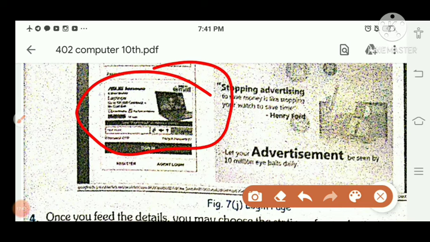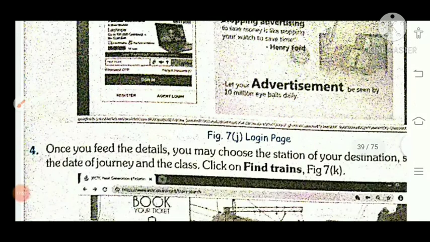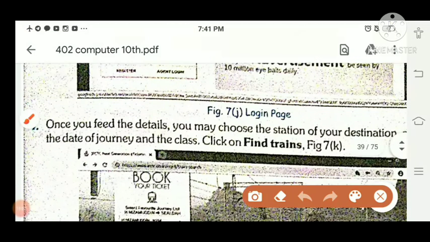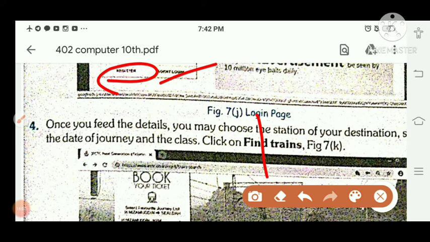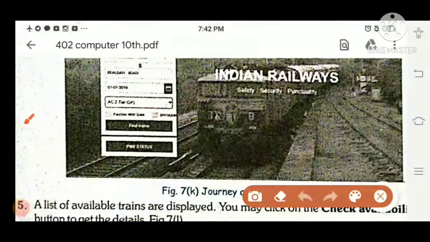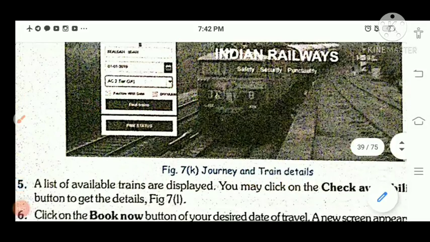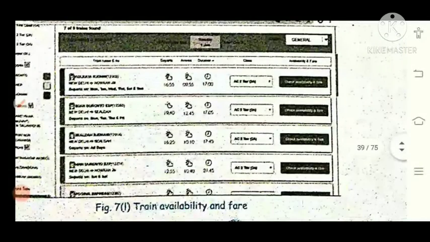Captcha is for checking that the person operating this computer is not a robot, that it is a person, a human being. Next, you will check the registered agent login. This one is your normal account. Next, when you enter, a new window will appear. Here you will select your train, your date, and which ticket you want, AC or sleeper. Like this you then click find train.